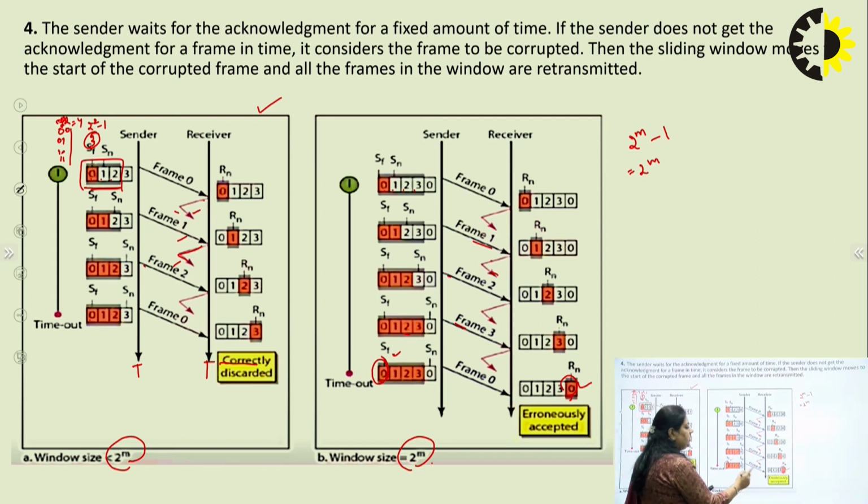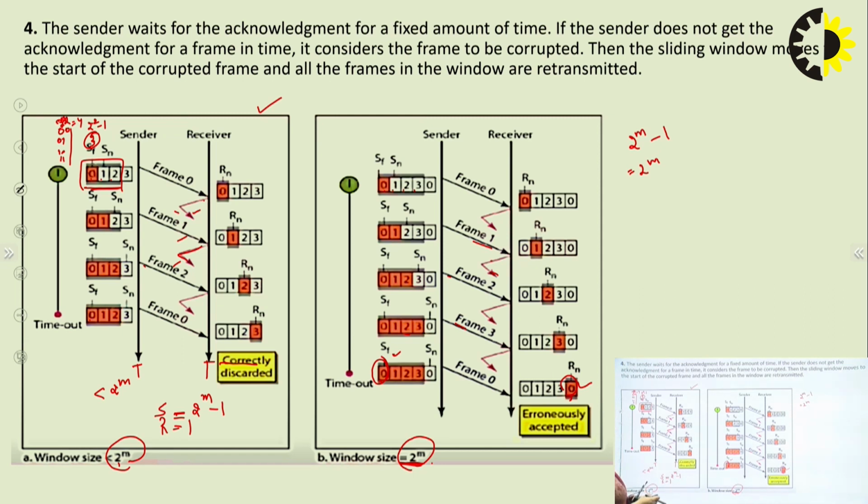So this would be the situation when the window size equals 2 to the power m. So we take a window size less than 2 to the power m. The window size is 2 to the power m minus 1 for the sender, and for the receiver it would be 1.